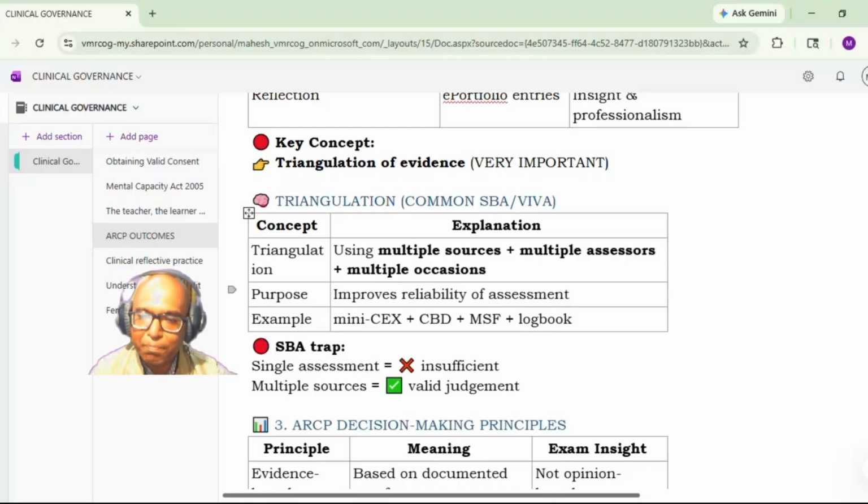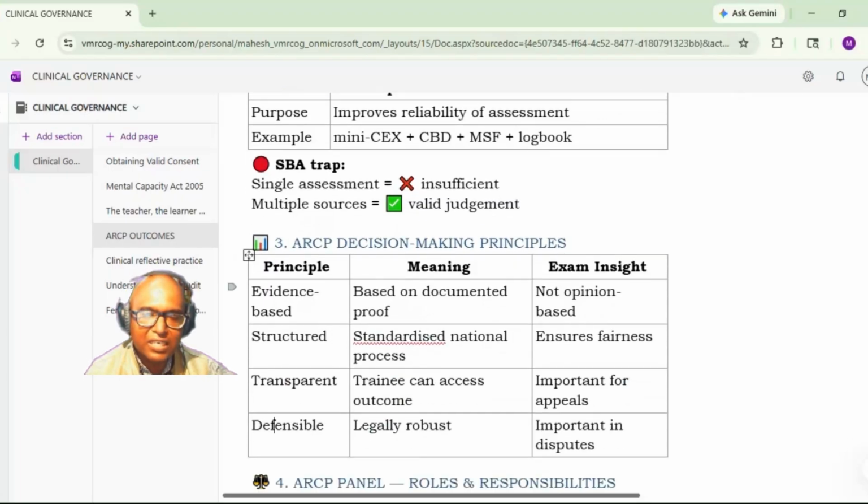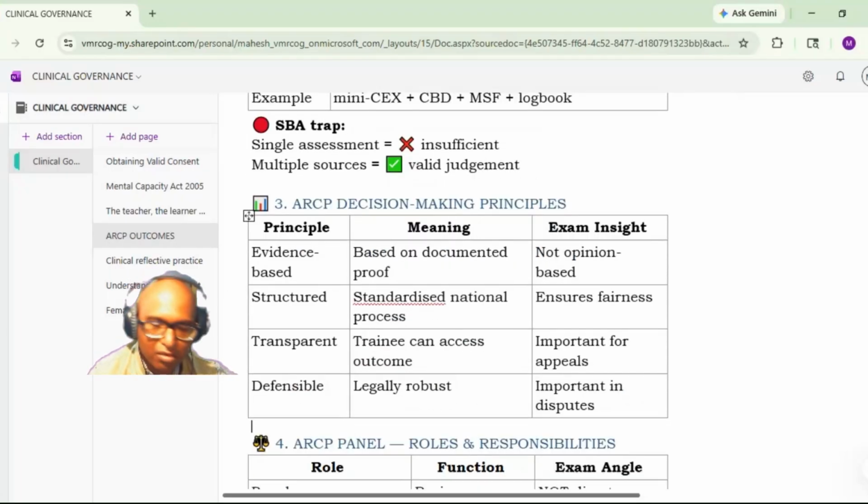When you combine, you get a better overview of that particular candidate's competencies. So a single assessment is not sufficient, and it is multiple sources that give a valid judgment about the competencies of the candidate. This is the concept of triangulation, which we have seen in the learning session also. Then the ARCP decision: on what principles does the ARCP give the decision?